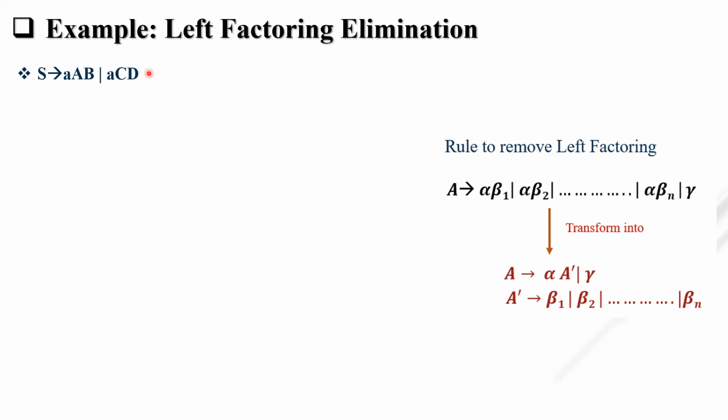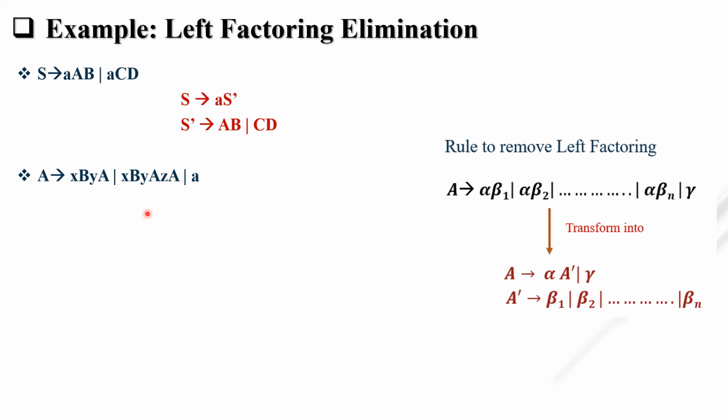Nothing, because there is no other production which does not start with small a. So we write nothing. We don't have to write null. If we have gamma, we write it, otherwise not. So the answer is S tends to small a, our common prefix, and S dash because the non-terminal is S. Then S dash tends to beta 1, which is AB and CD. Let's see the next example.